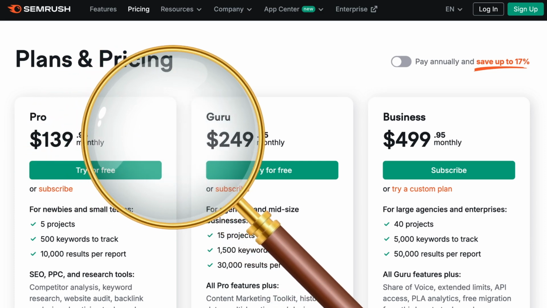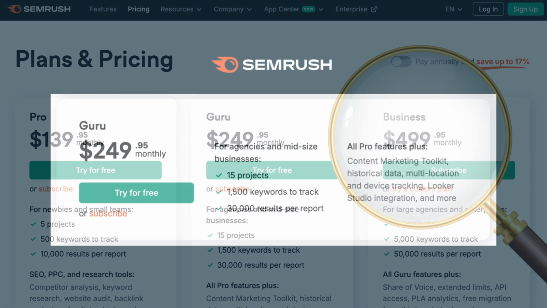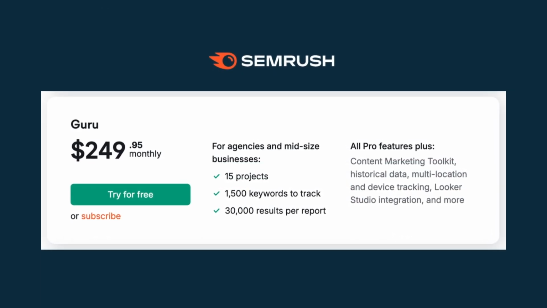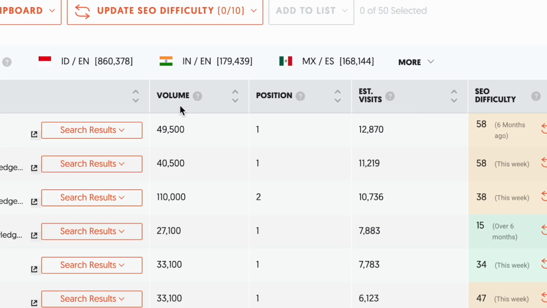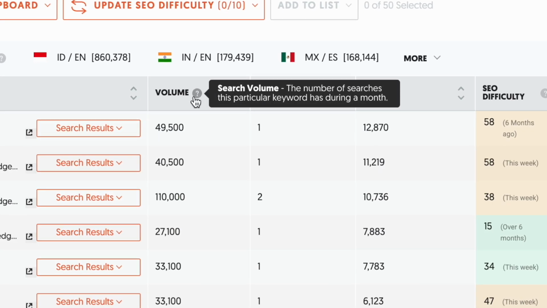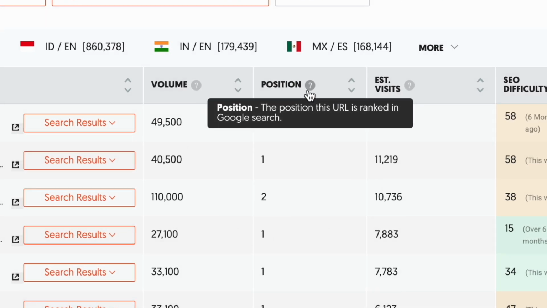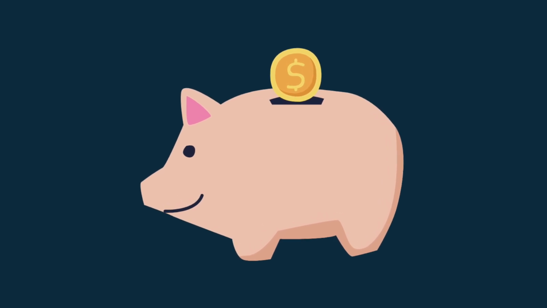And things get even more expensive with Semrush when you start working your way up its pricing ladder. Its mid-level Guru plan costs $249.95 per month and its business plan just under $500 per month. While Ubersuggest tools don't match up to Semrush in terms of feature richness, they still give you a lot of valuable SEO data. So for users on a budget, Ubersuggest can be a very attractive option.